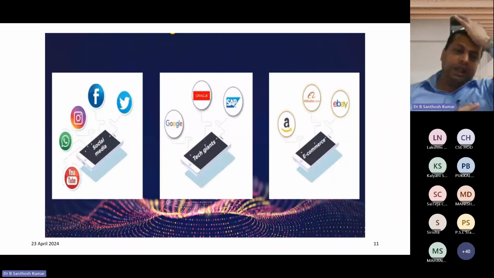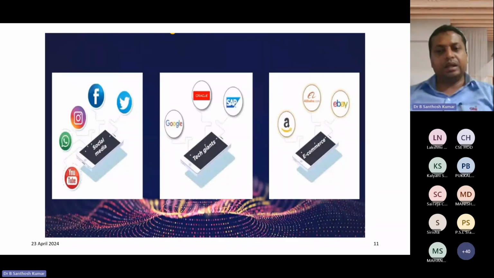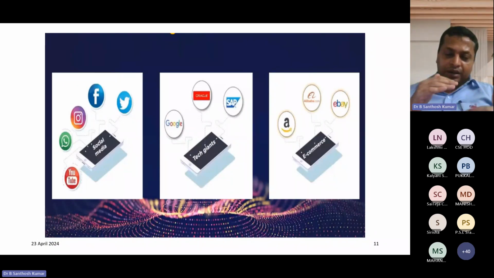These are the three major things: one is social media, another is tech giants, then e-commerce websites. Social media means that some people have a habit of forwarding or typing a good morning message every day. Or some people download photos, or make some animation, and share them with their friend circle. So every day we are adding a huge volume of data.